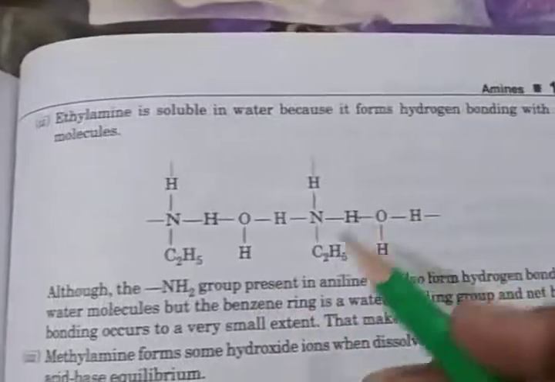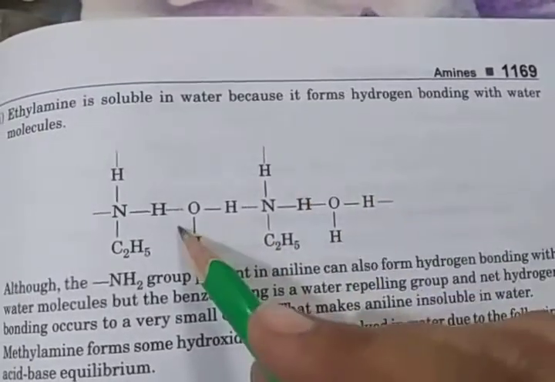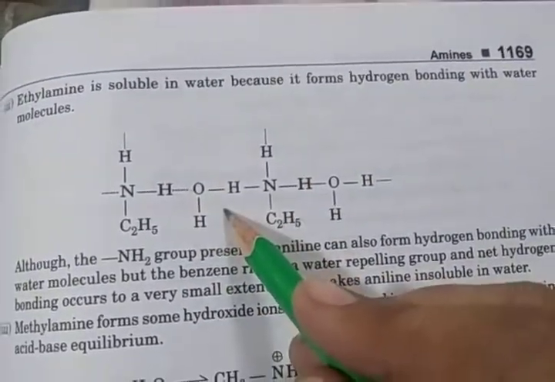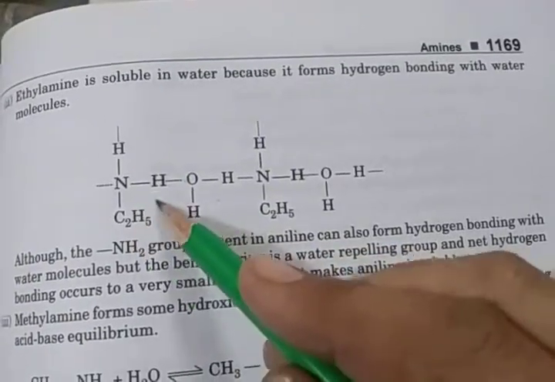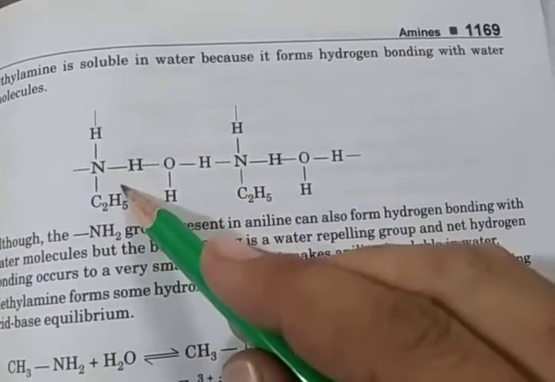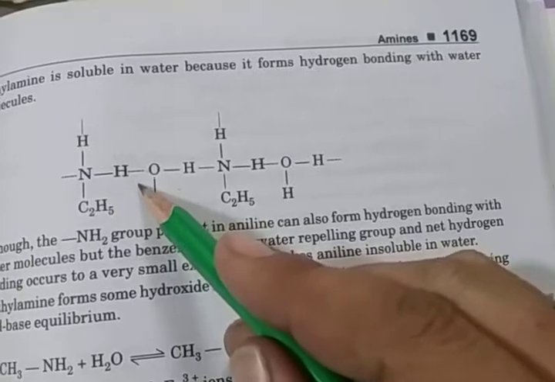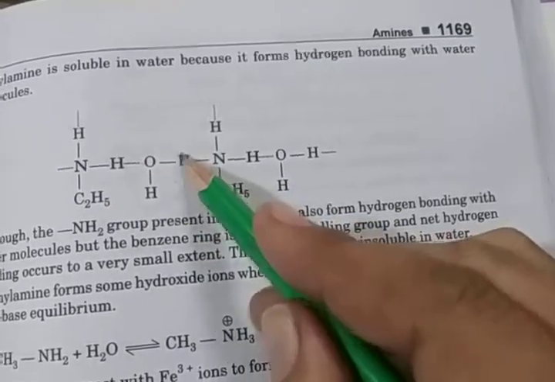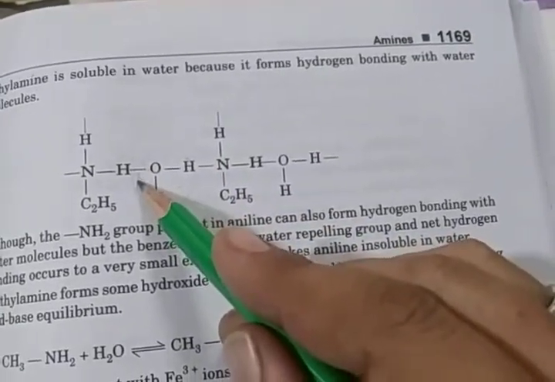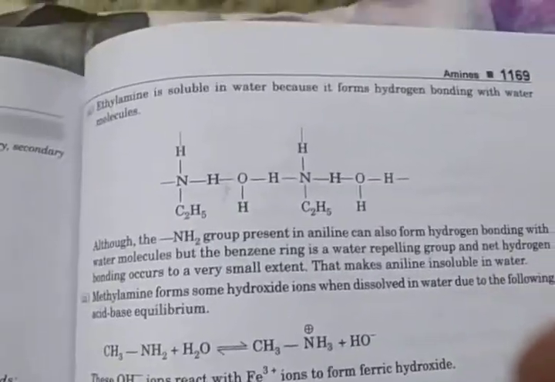Ethylamine is soluble in water because it forms hydrogen bonds with the water molecules. Here you see ethylamine, C2H5NH2, forming hydrogen bonds with other water molecules. Clear? So it easily forms hydrogen bonding.